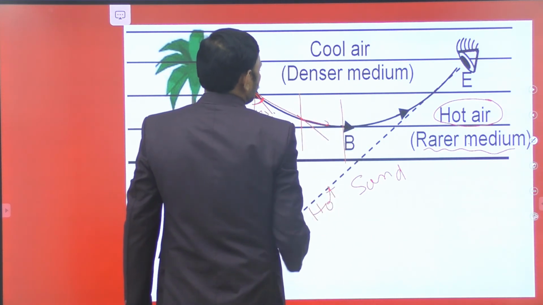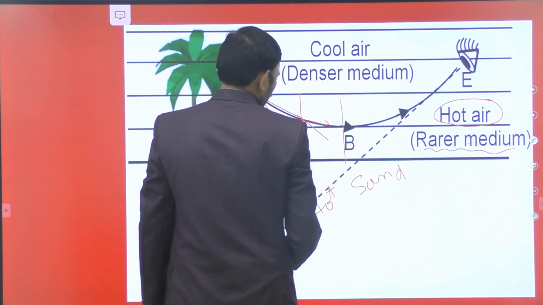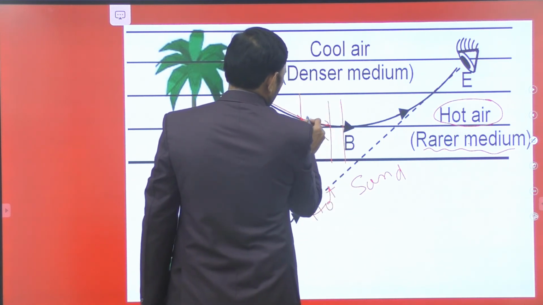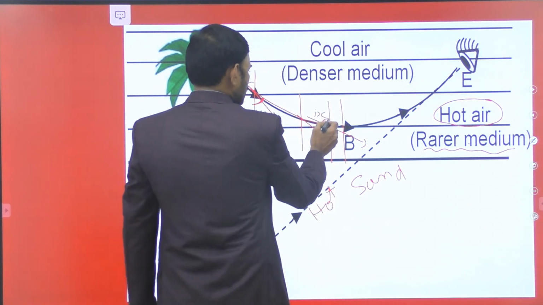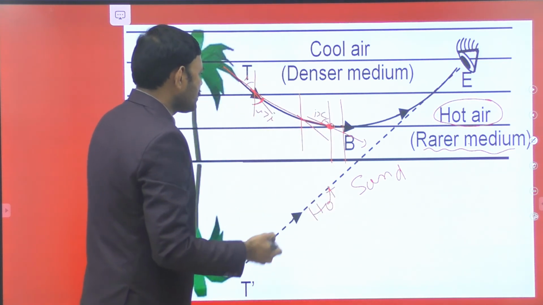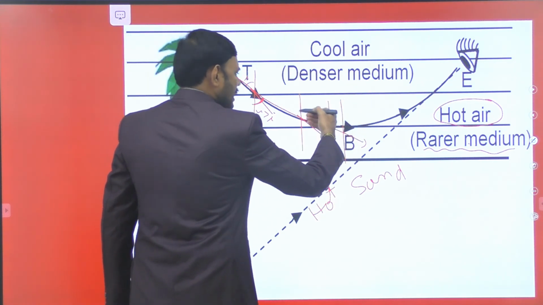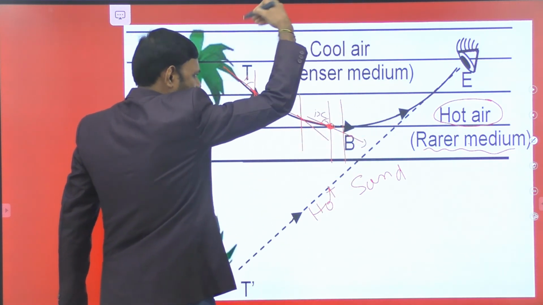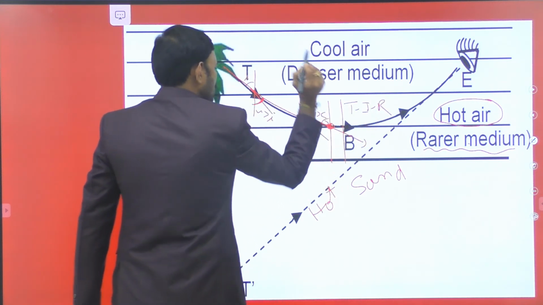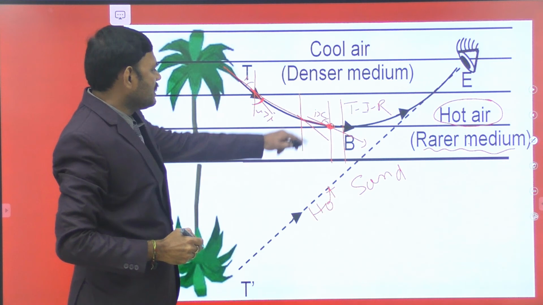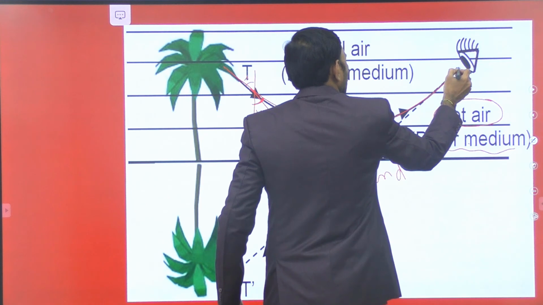At this point, the angle of incidence is greater than critical angle. If you consider this one, light ray is incident like this, the angle of incidence is greater than critical angle. Especially at this region, it undergoes total internal reflection. Light ray comes back into the same denser medium. That's what we discussed so far. Total internal reflection takes place at this spot, incidence angle more than critical angle, and light ray bends like this, and we observe the light ray.